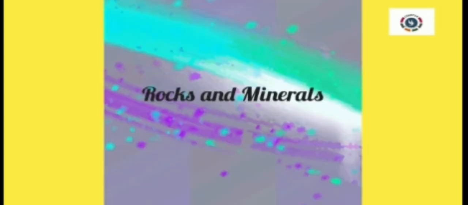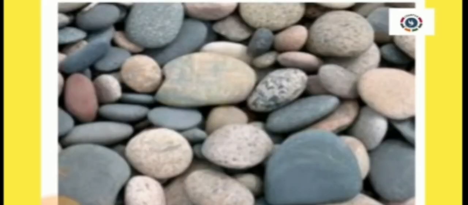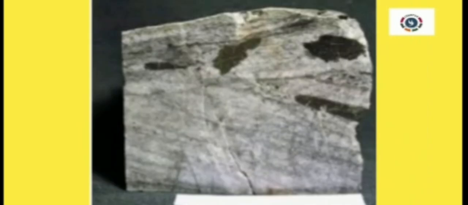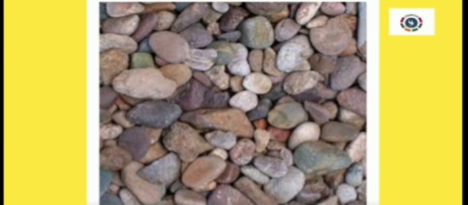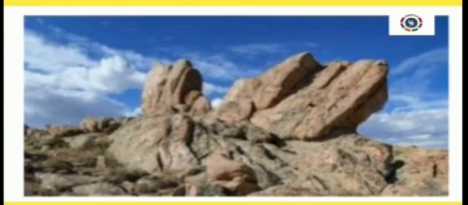Yes. The next heading we are going to see is rocks and minerals. Children, do you know how rocks are formed? The Earth's crust is made up of different types of rocks. That is, you can see so many mountains and hills on the Earth's surface, no? So what is actually a rock? Rock is the mineral matter which makes the Earth's crust.